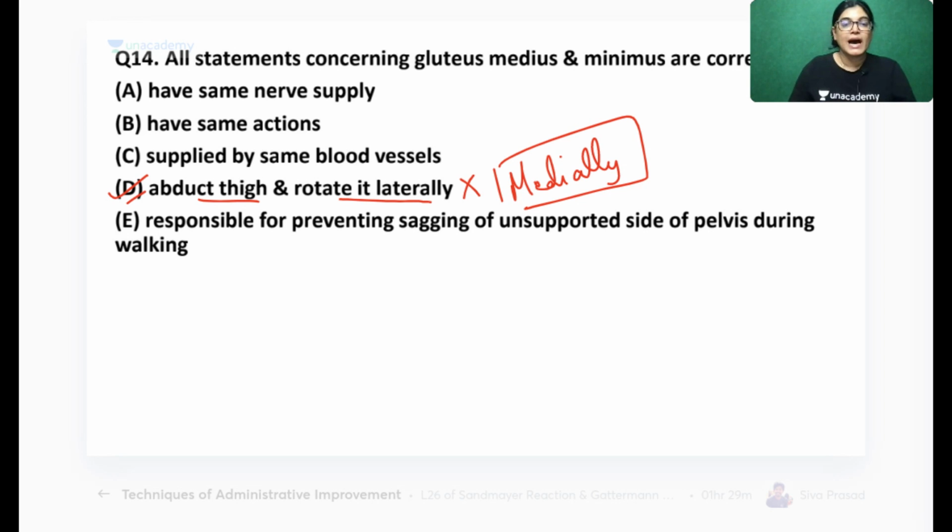Gluteal arteries, superior gluteal arteries, and it is preventing the unsupported side of the pelvis from sagging when you stand on one leg. This is the primary action of gluteus medius and minimus. If the superior gluteal nerve is injured, the unsupported side of the pelvis will sag down if you stand on one leg, and that sign is called the Trendelenburg sign.